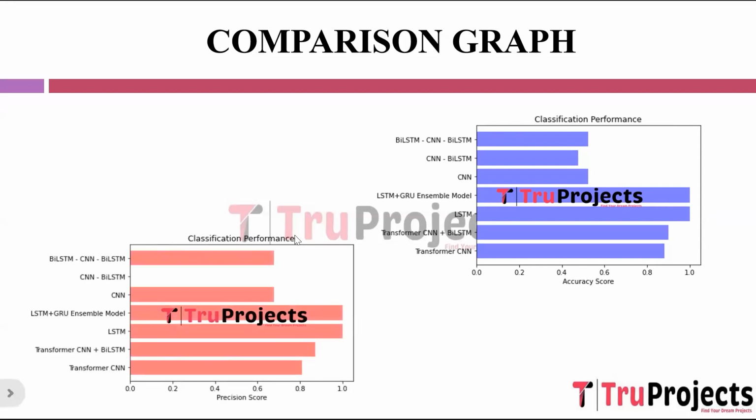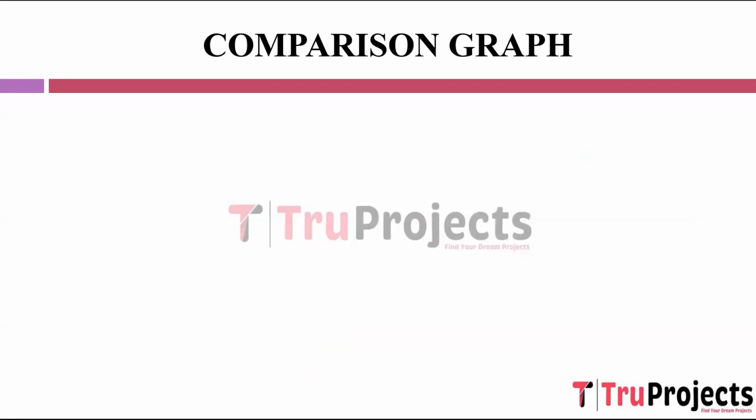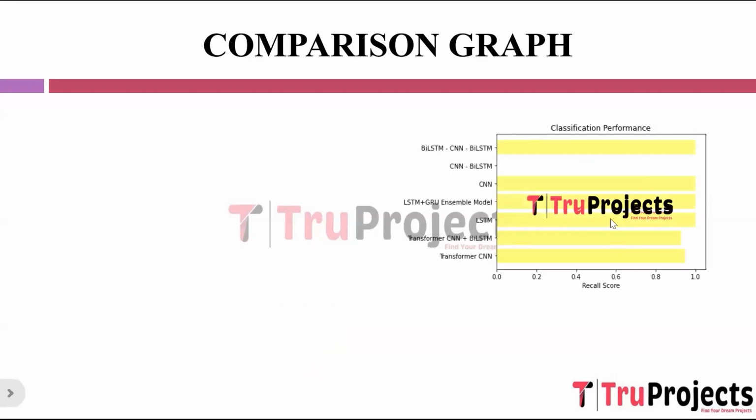This is the precision comparison graph. On the x-axis, we have the precision score, and on the y-axis, we have the algorithm name. Precision is a metric that assesses the accuracy of positive predictions made by the model. It calculates the ratio of true positives, correctly predicted positive instances, to the total number of positive predictions, true positives plus false positives.